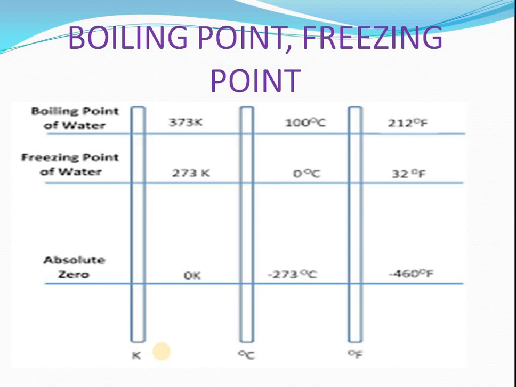Boiling point, freezing point. Boiling point is the fixed temperature at which a liquid changes to vapor, and you know the boiling point of water is 100 degrees Celsius. 100 degrees Celsius means 373 Kelvin, and it also means 212 degrees Fahrenheit. Similarly, if you are talking of freezing point, it is 0 degrees Celsius, and in the Kelvin scale 273 Kelvin, and in the Fahrenheit scale this is 32 degrees Fahrenheit.